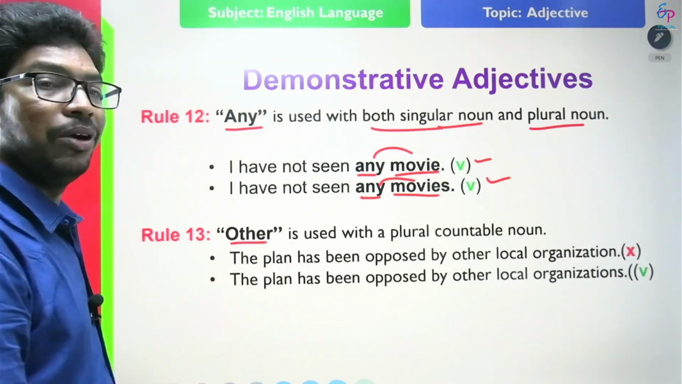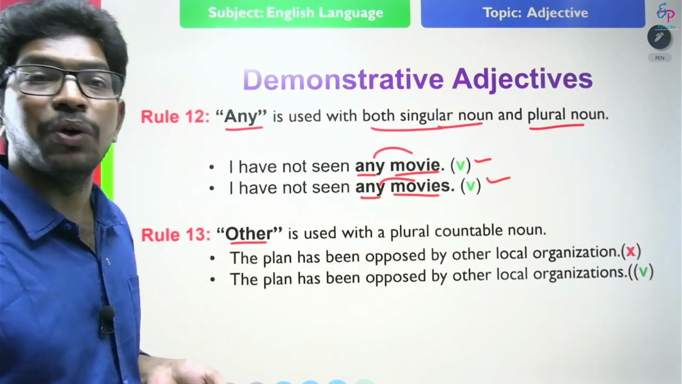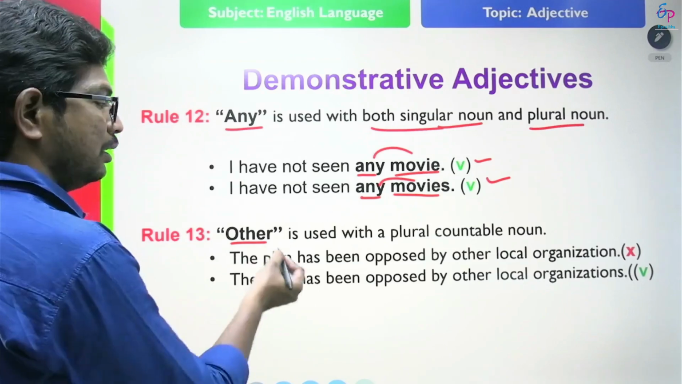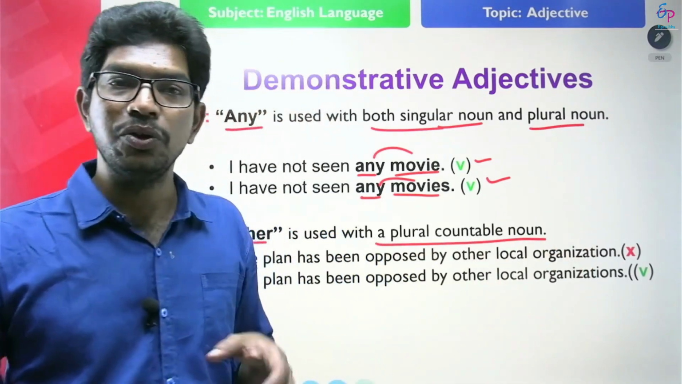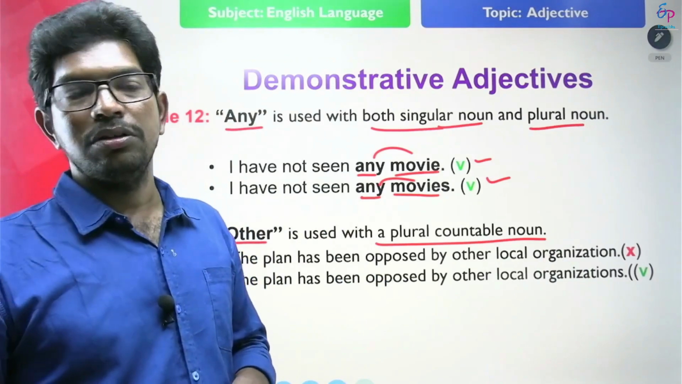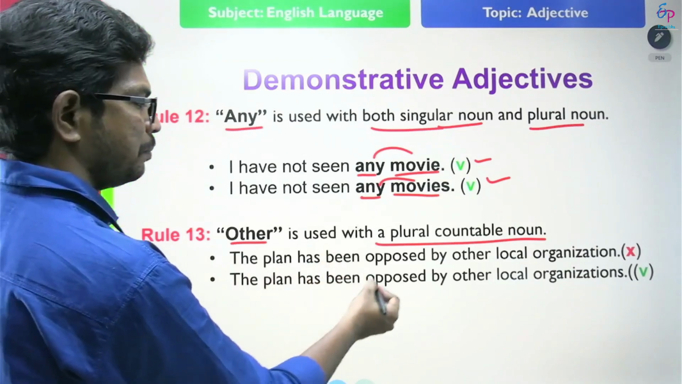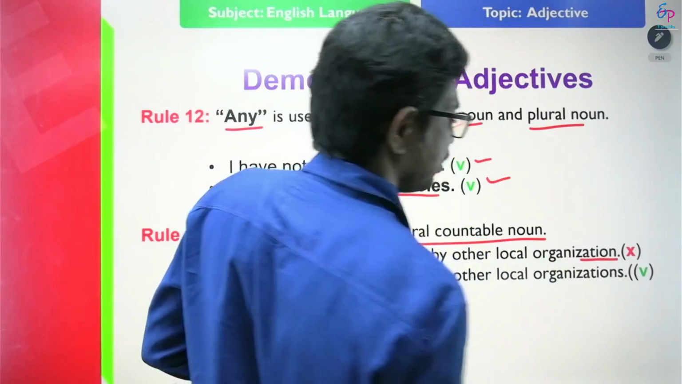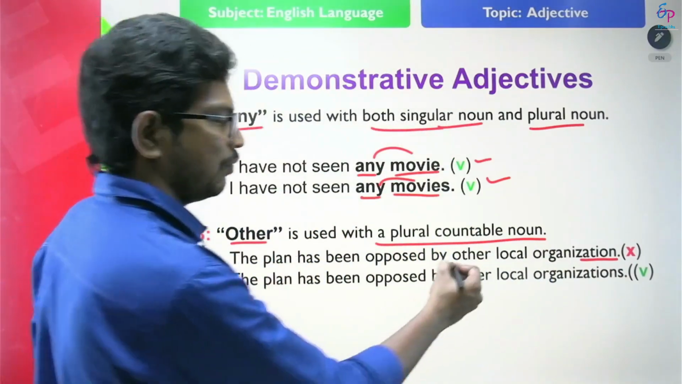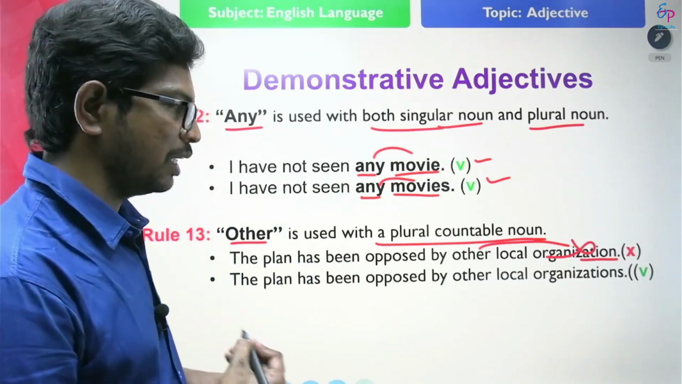Other. The word other is used. What are these? These are indefinite demonstrative adjectives. The word other is used with a plural countable noun. After other we use only a plural countable noun. So look at the example. The plan has been opposed by other local organization. So in this statement, after other I require a plural noun, not a singular noun. What is the correct one?